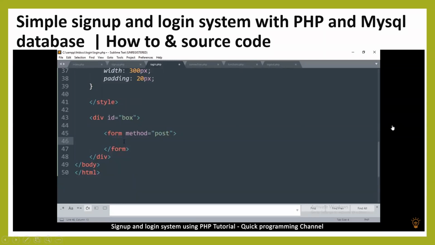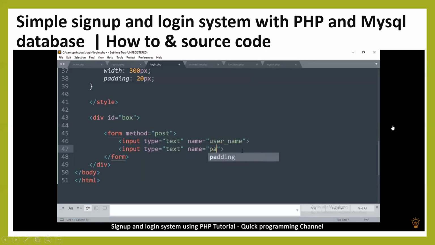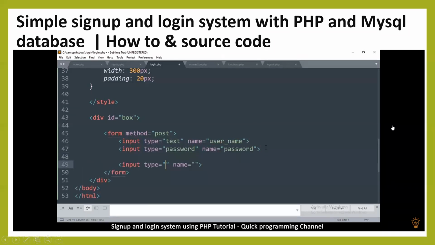And then in here I'm going to put an input of type text, and the name will be username underscore name. Duplicate that and then put the next one as password, and then the type also will be password.